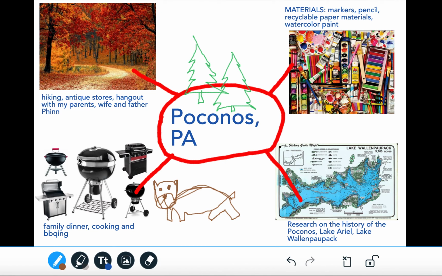All right, so again, what we're trying to do is organize our thoughts around the individual maps that you will create. Start with the thing that your map is going to be about. In my case, that goes in the center here: Poconos, Pennsylvania, PA. And then all of the different things that you think you might need to create your map, such as your marker and materials. Specific things about the place or thing you're going to be discussing in your map. In my case, hiking, antique stores, hanging out with my parents, my wife, my father's dog, all the cooking and barbecuing that we do.